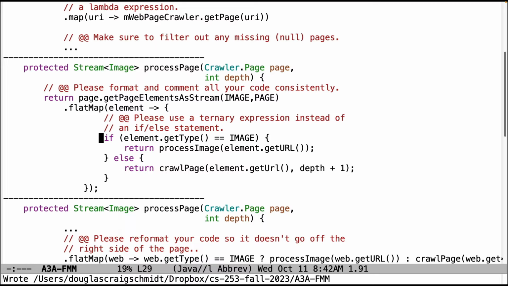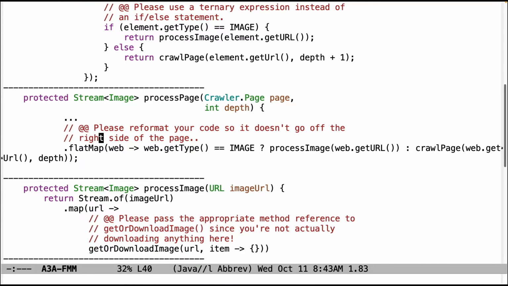And please try to get in the habit of using the ternary expression instead of an if-else statement. There's just so much extra ceremony that's going on with the if-else statement. You have to put the curly braces, you have to put return. It's a statement, not an expression, so it's just a bit more cumbersome and verbose. It's not wrong, just more cumbersome and verbose.